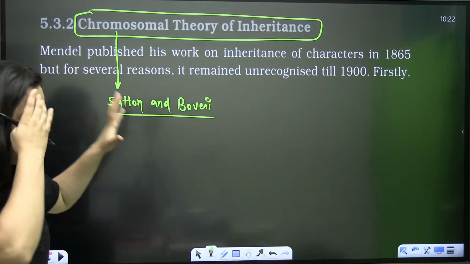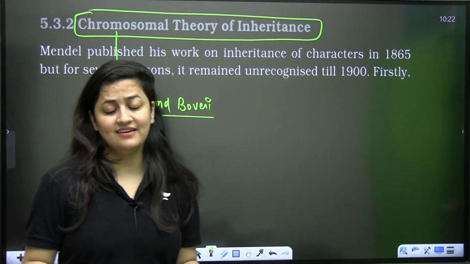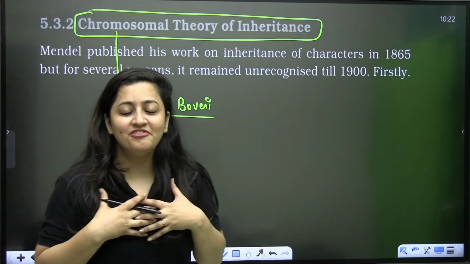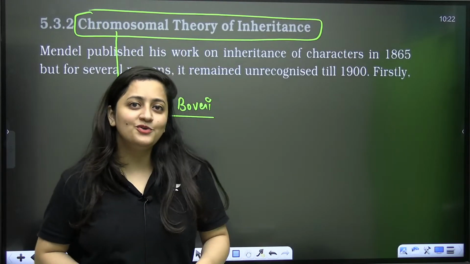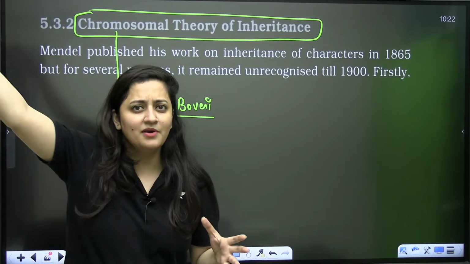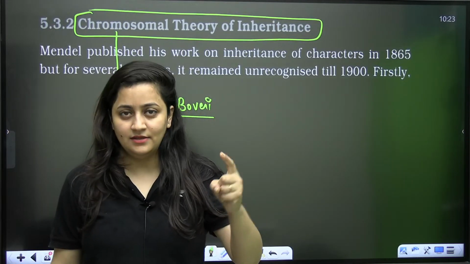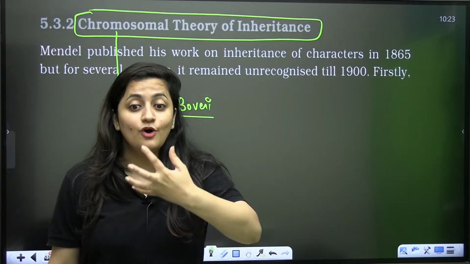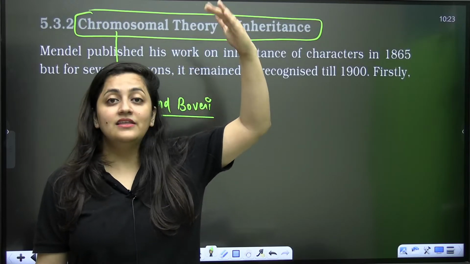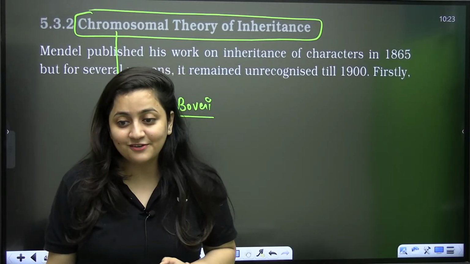Now you know that Mendel worked on pea plants for 7 years, but still he didn't get the recognition. So whenever you feel demotivated, just think about Mendel. Whenever you feel, oh my God, I'm studying so hard, but I'm not able to remember the examples of the animal kingdom, or what to do in physics numericals, remember Mendel. And a second important thing to keep in mind: plants put in a lot of effort to absorb water from the ground and move it up against gravity, and they can only use 1%, or even less than 1%, of that water.